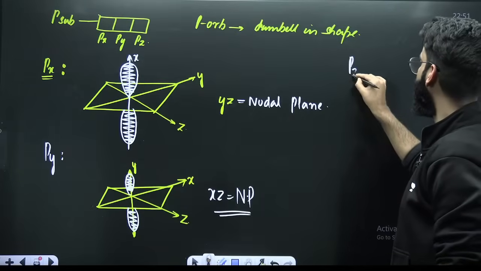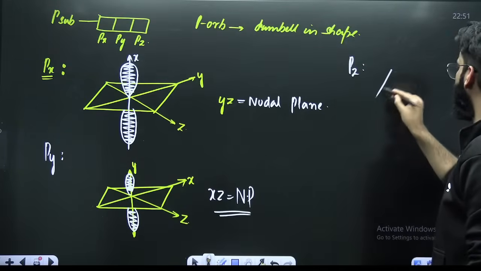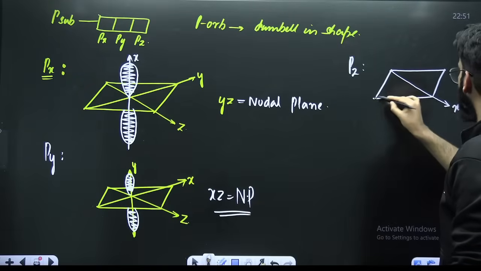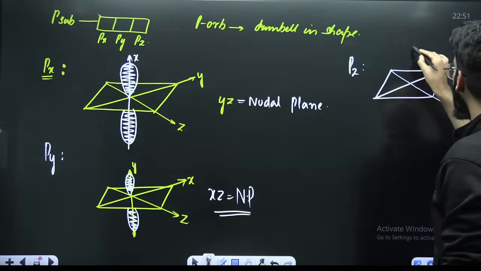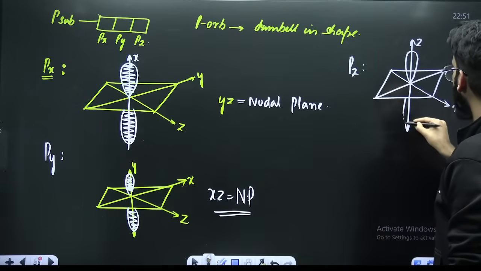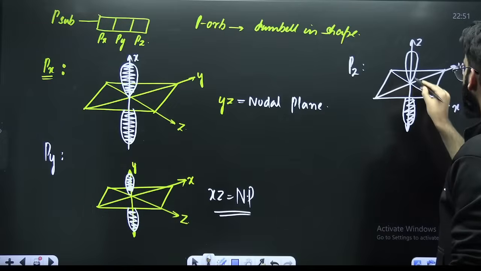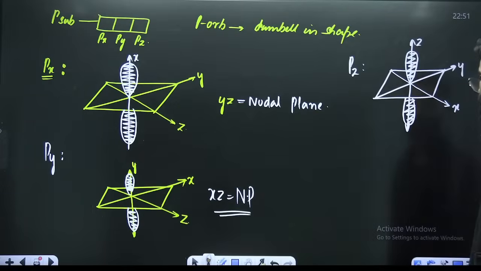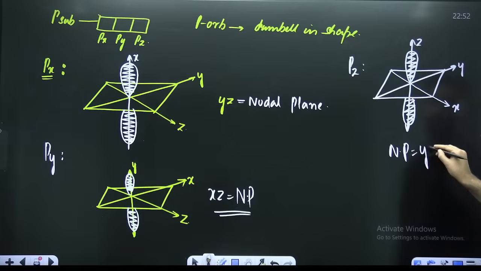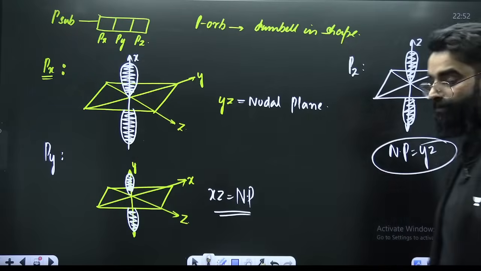Similarly, if you talk about PZ, how does your PZ look? Again, in a similar way. Imagine this is your x-axis, imagine this is your y-axis, and imagine this is your z-axis. And electron density lies along the z-axis. These are the two lobes of your p orbital, right? There is a plane cutting the orbital in the middle in such a way that no electron density lies on that plane. And that plane is your nodal plane, which is here, the YZ plane, right?